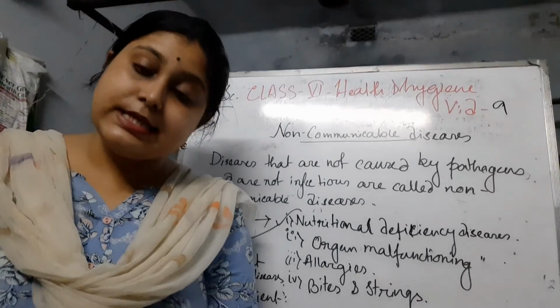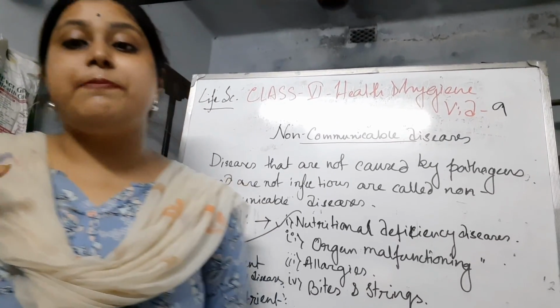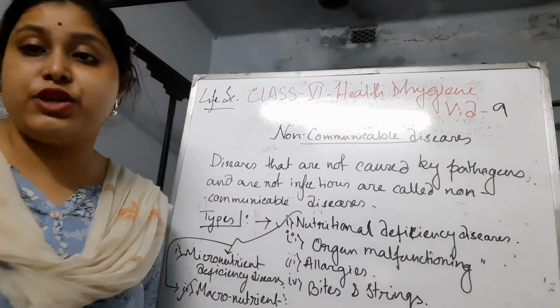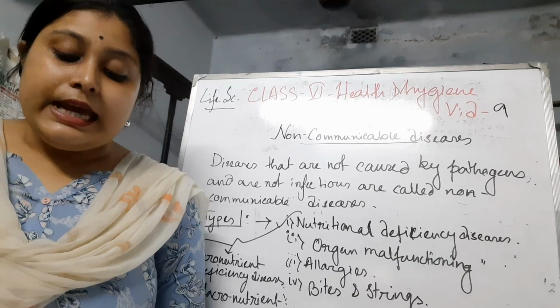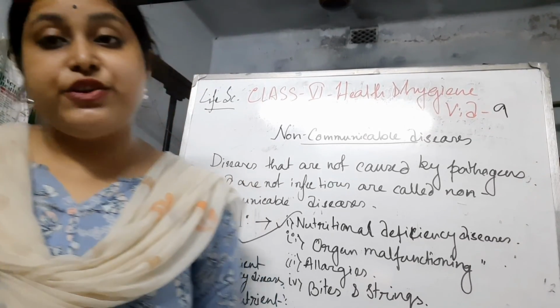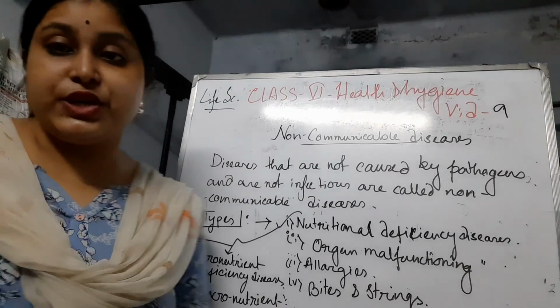So students, I think you understood non-communicable diseases part 1, the nutritional deficiency diseases, and in detail the macronutrient deficiency, that means kwashiorkor and marasmus. In the next video, we are going to learn about micronutrient deficiency diseases, that means vitamin deficiency diseases and mineral deficiency diseases.